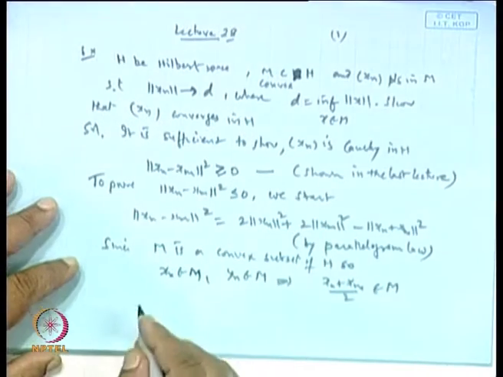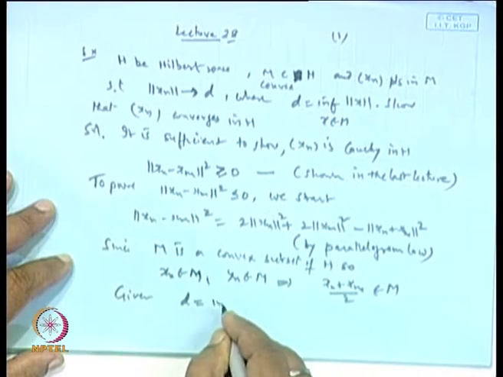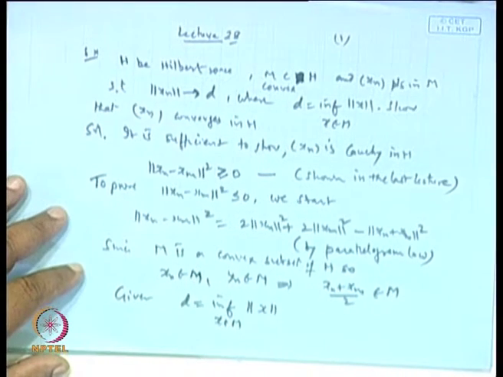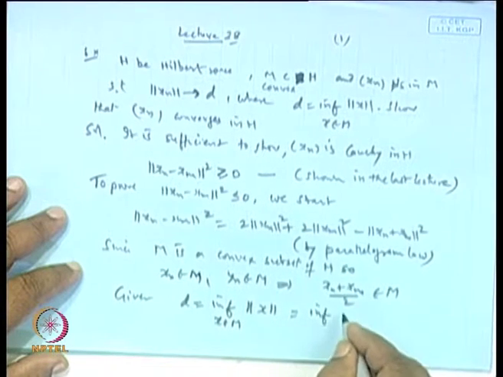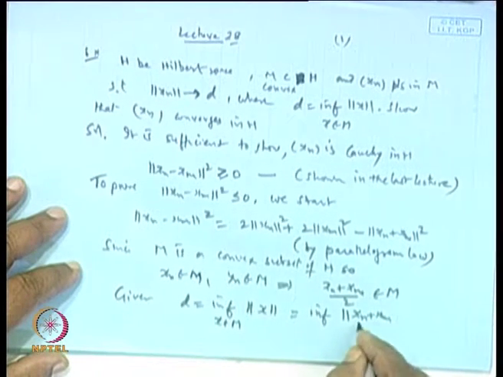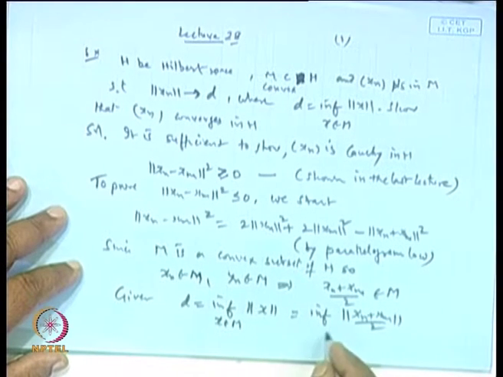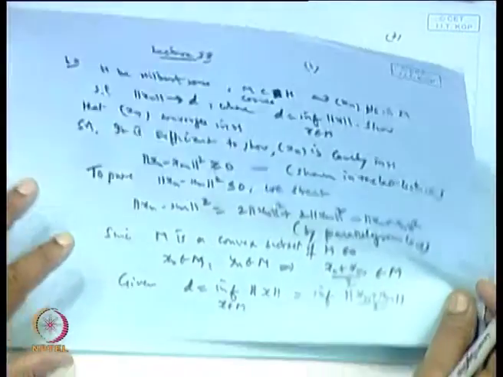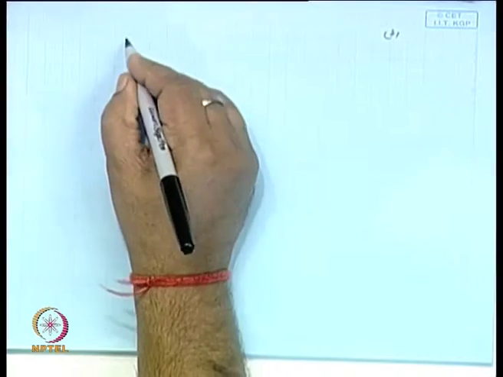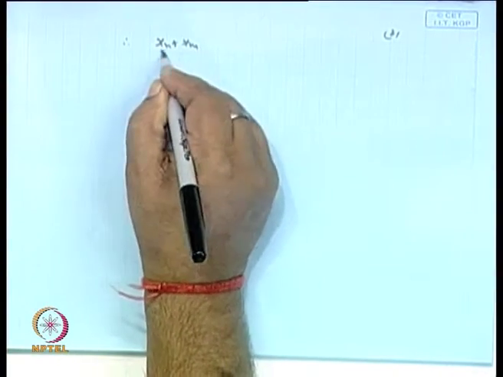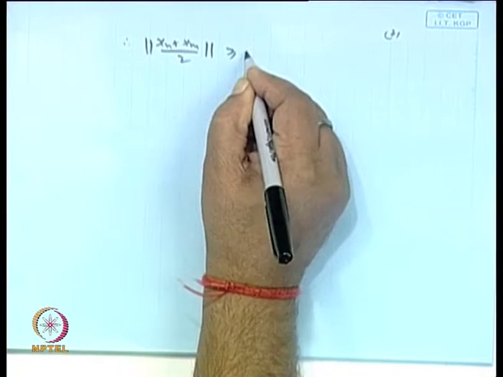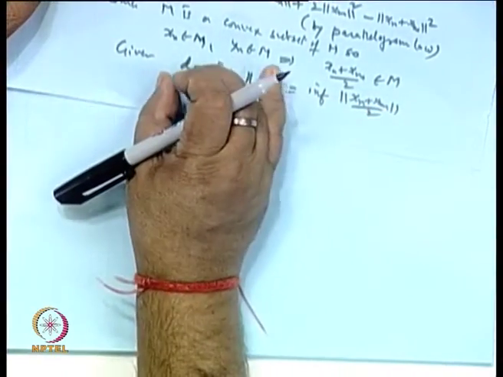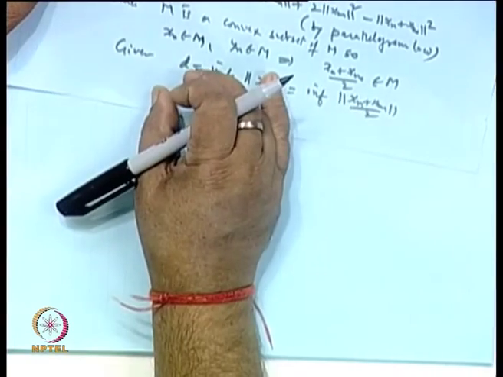Now, D is given as the infimum of norm of x when x belongs to M. So, this midpoint is also a point of M, and its norm is at least the infimum. If I remove the infimum sign, what we get is that the norm of (Xn plus Xm)/2 is greater than or equal to D, because D is the smallest number, the infimum.